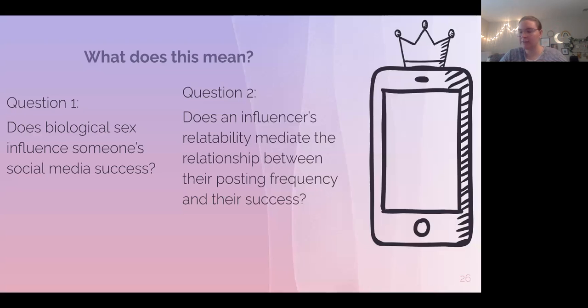But we do need to be cautious, as Baron and Kenny pointed out in their 1986 piece and Preacher and Hayes in 2008, since our C prime is not 0, we could have additional mediators that we need to look into or more complex relationships. So overall, sex does appear to influence the relationship between an influencer's posting frequency and their social media success, and we cannot rule out relatability as a mediator for the relationship of posting frequency and social media success of an influencer in ways of generating brand deals. But overall, we should explore more relationships in this model to really understand this complex relationship of social media success for an influencer, because there could be more to see. Thank you.